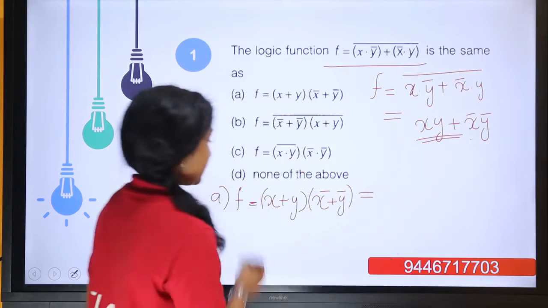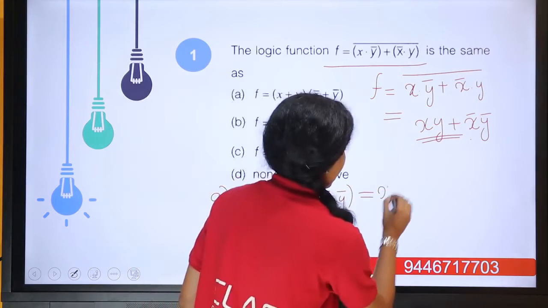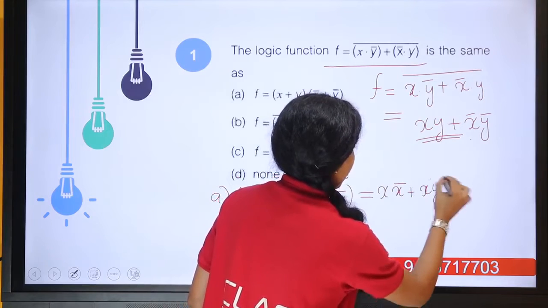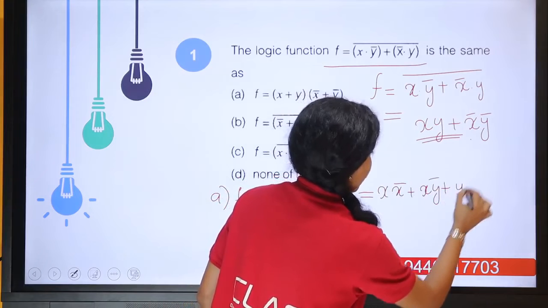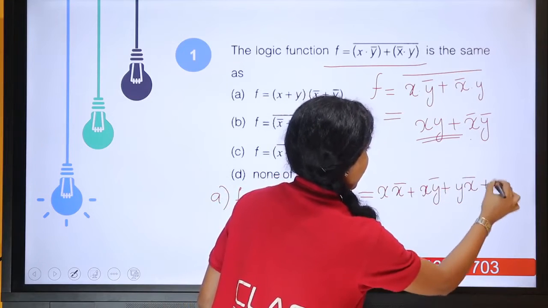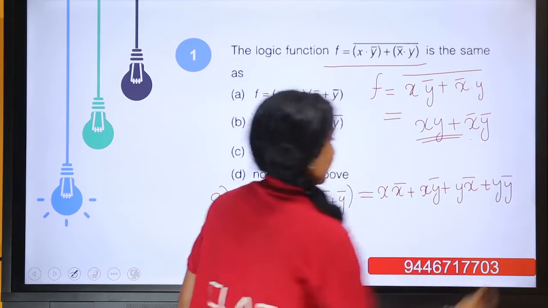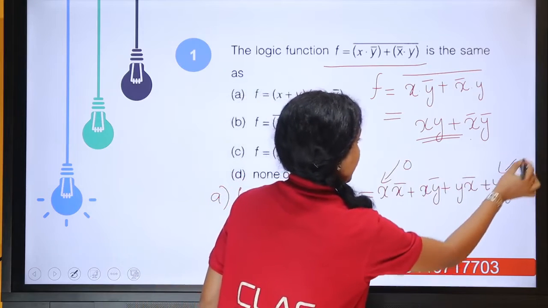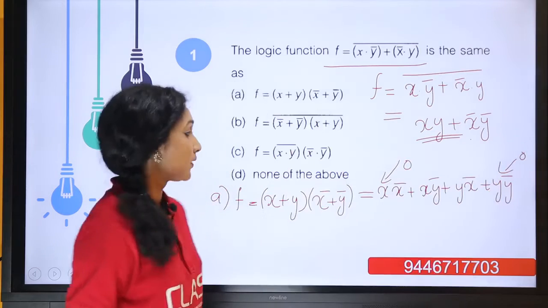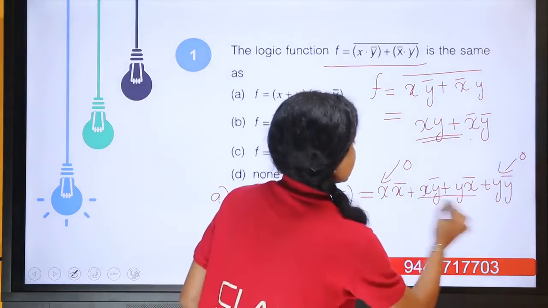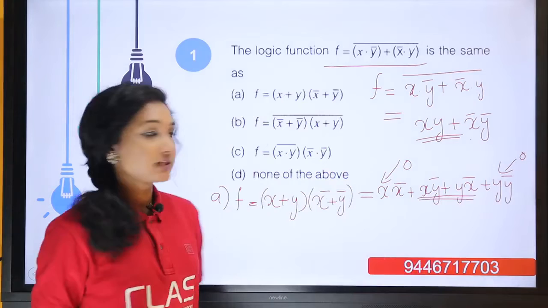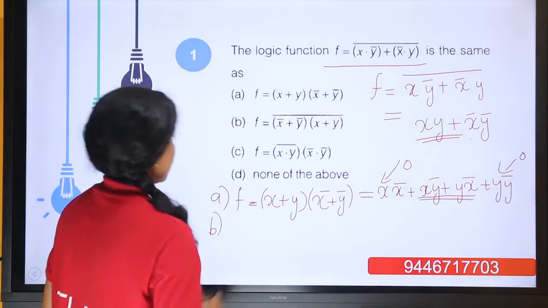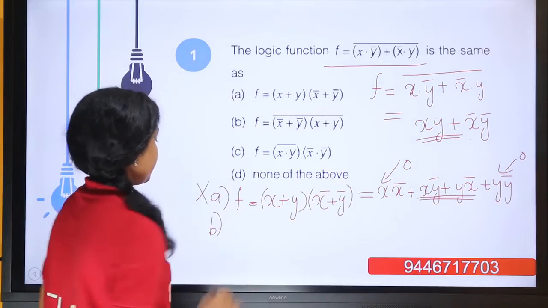Applying the distributive law, it becomes x bar x or x y bar or y x bar or y bar y. Here x bar x equal to 0 and y bar y equal to 0. Okay. So, the rest is x y bar or y x bar. It is not the given function, so it's not the option.